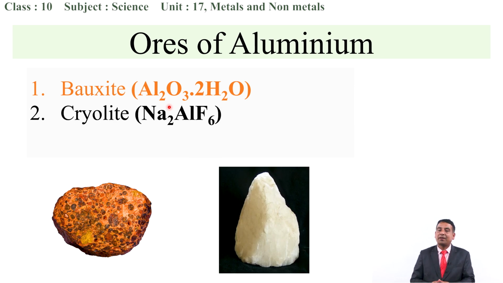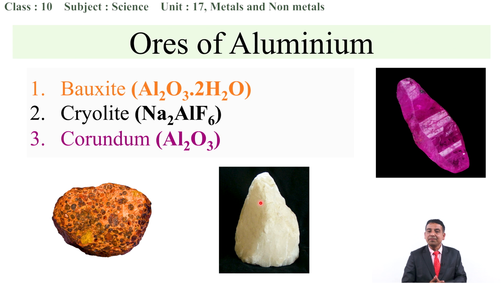Next one, cryolite. The molecular formula of cryolite is Na3AlF6. It is also one of the ores that can be used for the extraction of aluminum. It can be found in nature in this form. The next one is corundum, which is aluminum oxide, Al2O3. It is found in such forms. These are all the ores which can be used for the extraction of aluminum.